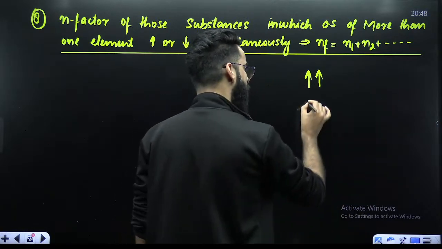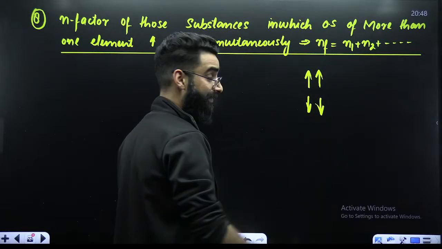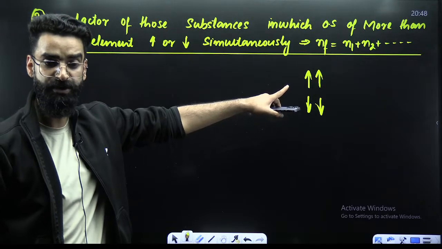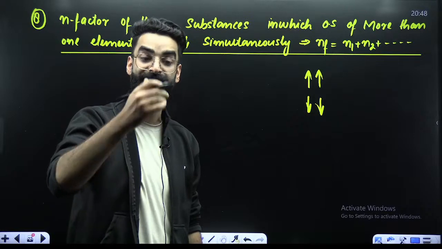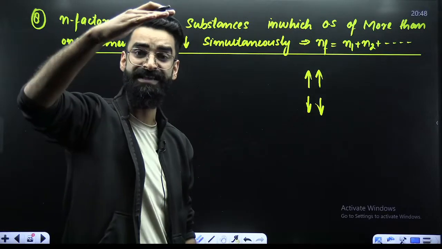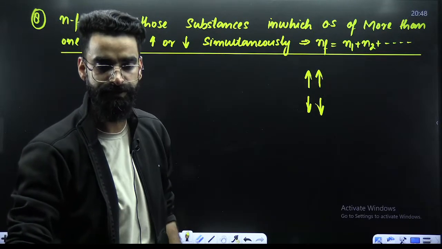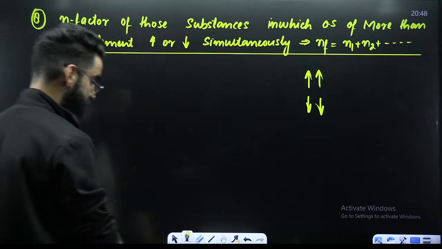Let's say you have got a compound in which oxidation state of two elements is decreasing simultaneously. And right now, I'm talking about this category only. Whenever you see a compound wherein oxidation state of more than one element either increases simultaneously or decreases simultaneously, how do we calculate this N factor? It's N1 plus N2. Okay?